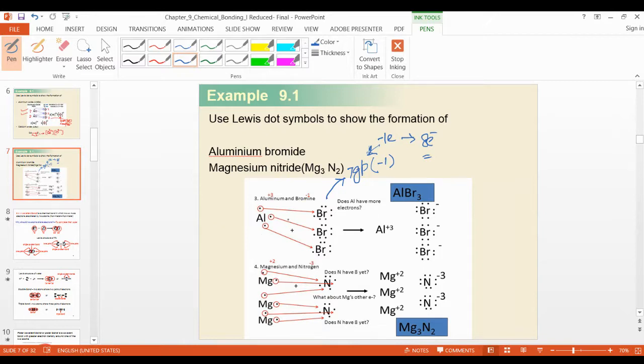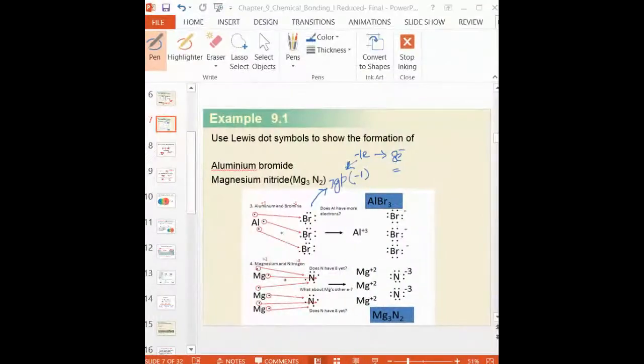Look at 1, 2, 3, 4, 5, 6 and 7. So 3 are the bonded pairs and 1 is non-bonded. So only the 1 electron can make a bond with the other metal's 1 electron. They cannot bond with the other 2, right? Aluminum, 1, 2, 3. Bromide, right? Now 3 bromide.